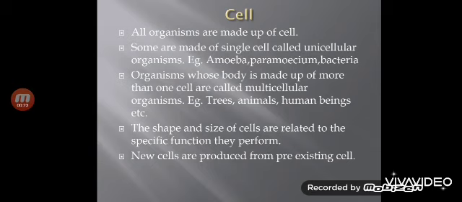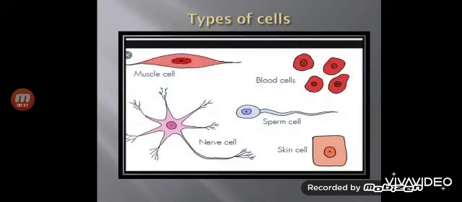Now as I told you, there are different types of cells in our body. Now we will see the types of cells present in the human body. They are different, their shape and size are different, and the structure is different, and so their functions are also different. You can see these cells, that is muscle cells, blood cells, nerve cell, sperm cell, skin cell, and there are so many types of cells in our body. Now you can see the difference in their shape and size also. So there are some basic things which are similar in all the cells, but the cells may differ in their shape, size and functions also.